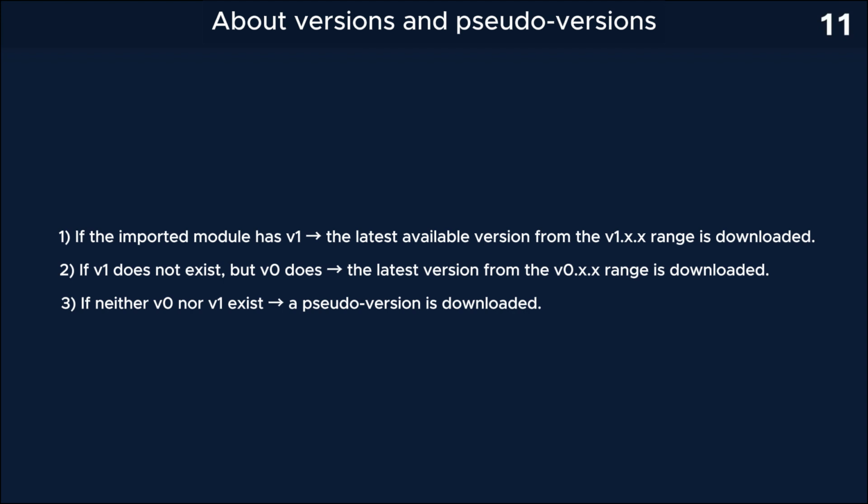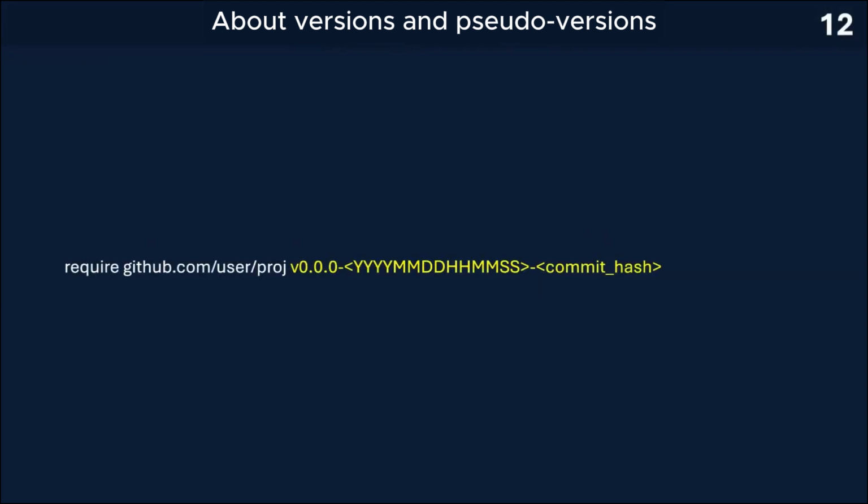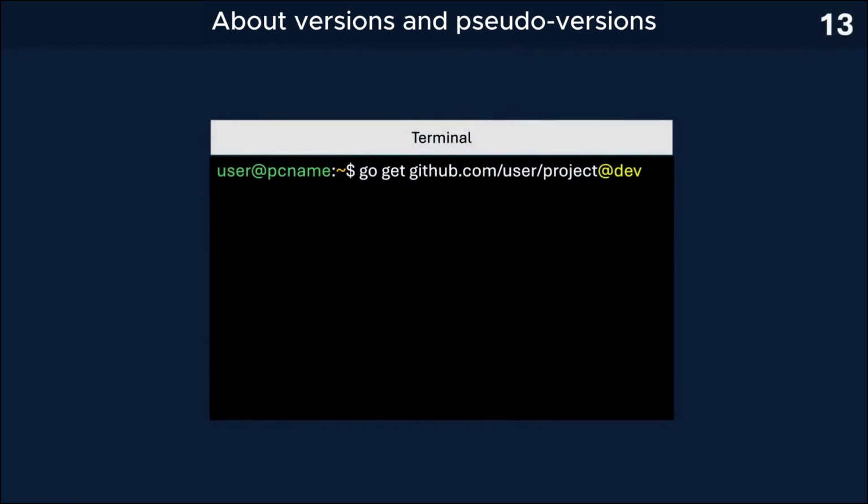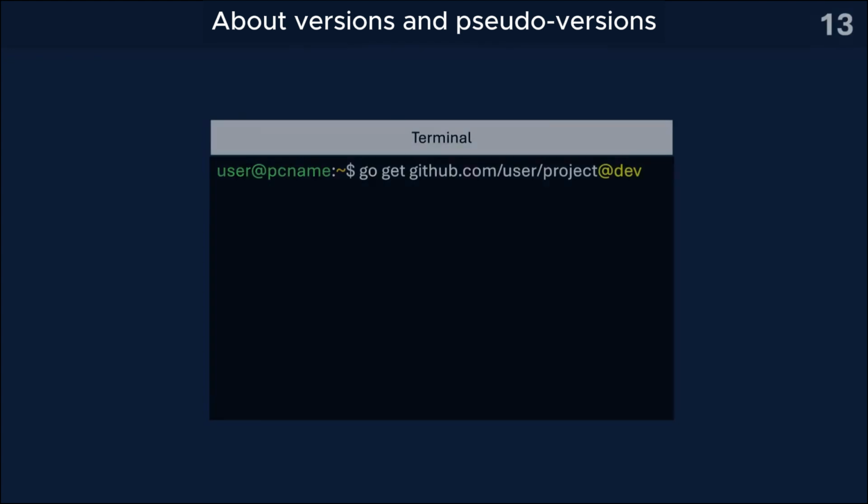Usually, this is main or master, marked with a date and hash as the version. That is, the form dependency will look like this: module name, 0 version, date, and commit hash. As an addition, I will say that a pseudo version may appear even when the external module already has versions, but when executing go get, the branch name or commit was specified instead of the version tag. In this case, the pseudo version will point to the last commit of the dev branch. We will also see this in practice.